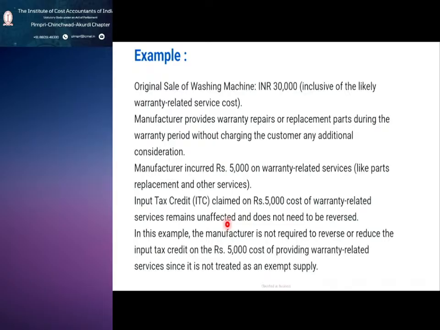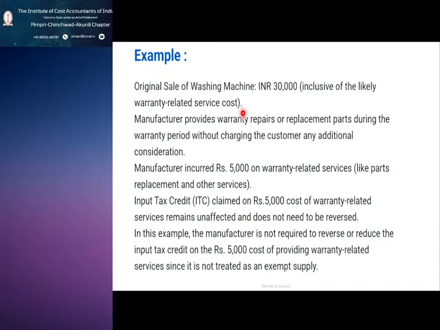Do I receive any consideration? No. But I provided this warranty related service. So whether I need to reverse the ITC? No, I am not required to reverse the ITC, because that portion of cost we have already considered in our sales price. So it is inclusive of the likely warranty related service cost.